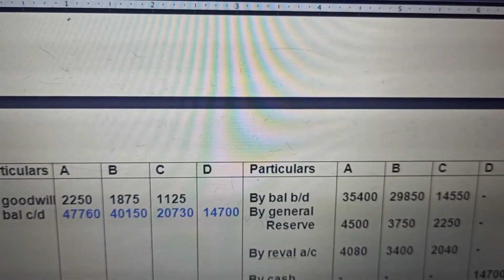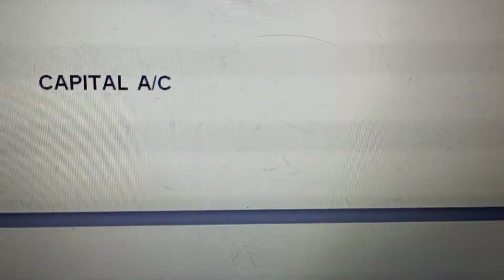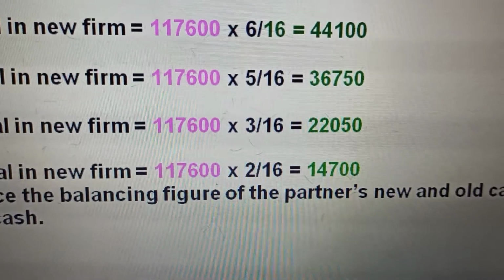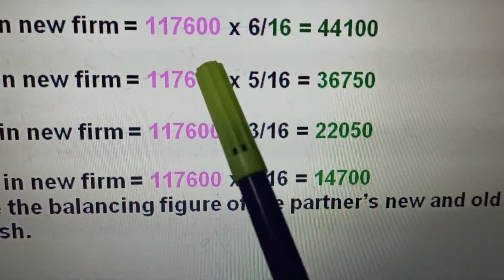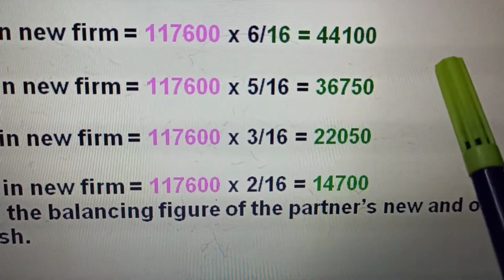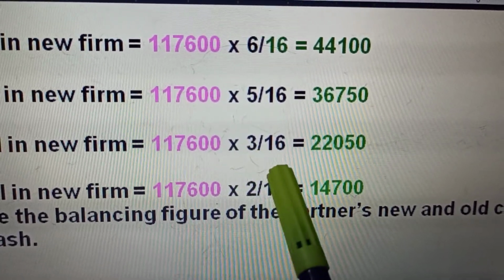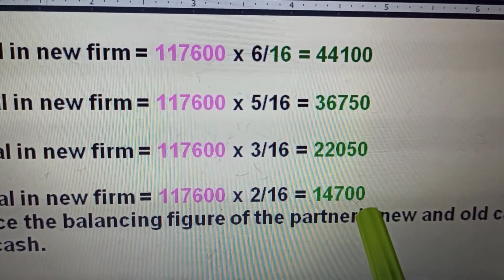Adjusted capitals. I'm taking you back here. These are those capitals: full firm's capital into his share, full firm's capital into his share. These are the capitals that should be there.